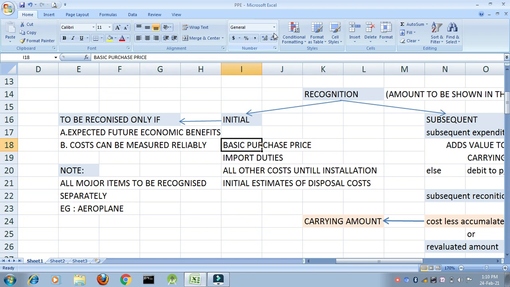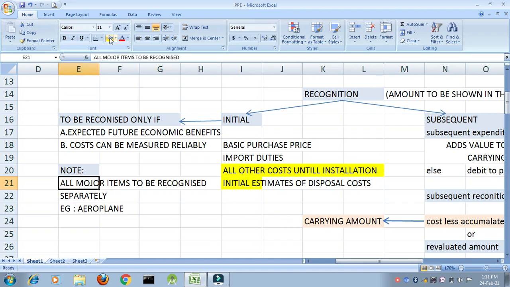How do you recognize it initially? What should be the amount? The amount includes basic purchase price, all the import duties, all other costs until installation. This is very important. All other costs until installation, all the traveling charges, all the freight, everything will be included in the cost of the asset. Next is what? Initial estimates of disposal costs. What is important? Initial, not the ones when you are selling it off and at that time you know what the disposal costs are. Initial disposal costs, initial estimates.